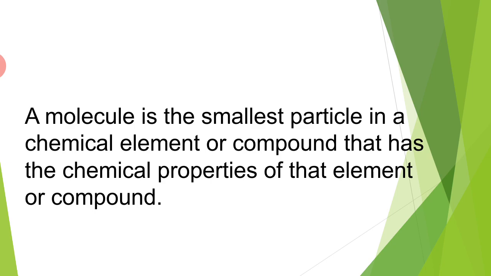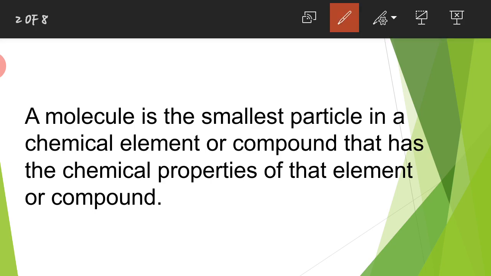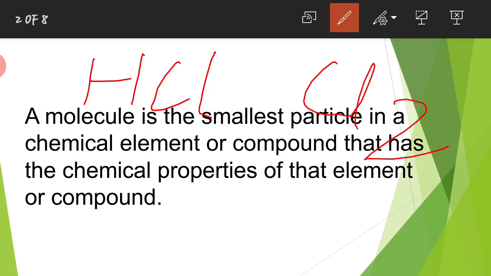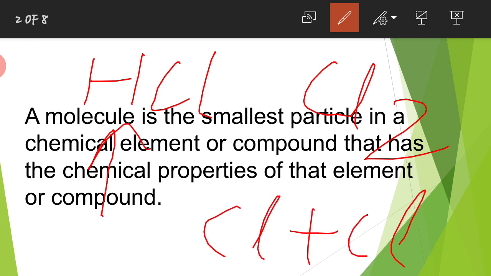A molecule is made up of a combination of the same type of element or different types of elements, like HCl and Cl2. The formation of HCl is with the help of hydrogen and chlorine, while the formation of Cl2 is with the help of chlorine and chlorine.